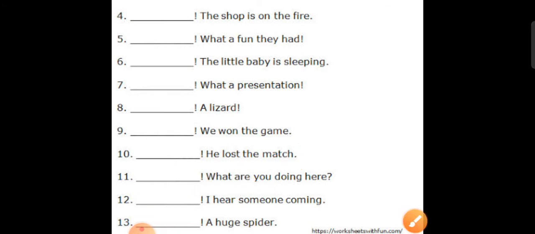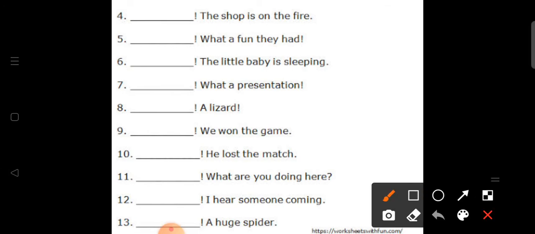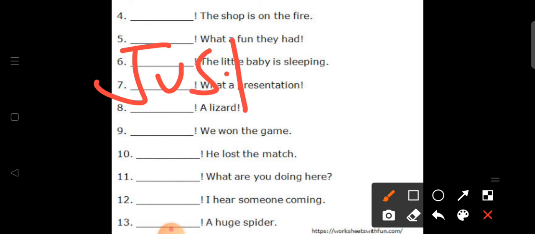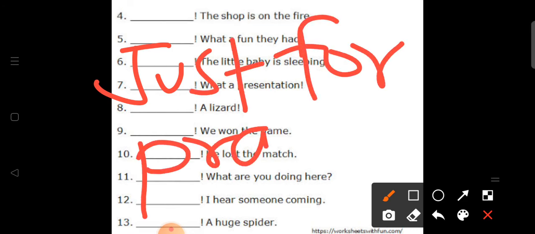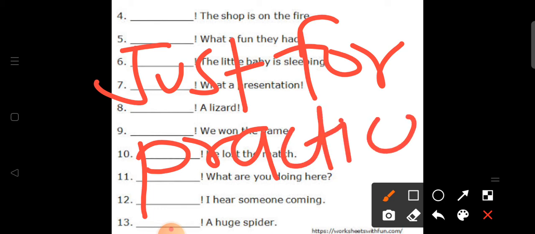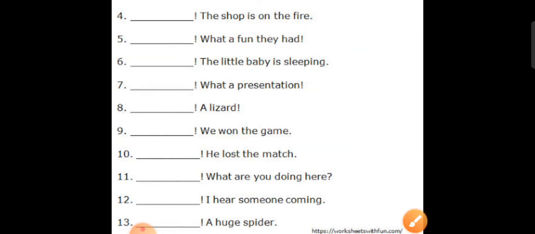Okay, so this is an extra exercise, students. You do not have to write in the notebook. It is just for practice. ठीक है, it is just for practice. ये आपको आपकी notebook में नहीं लिखनी है, ठीक है? It is just for practice. No need to write it down in your notebook.